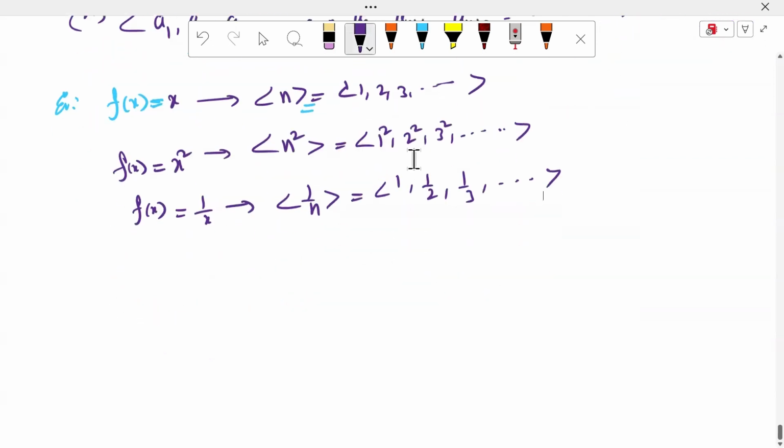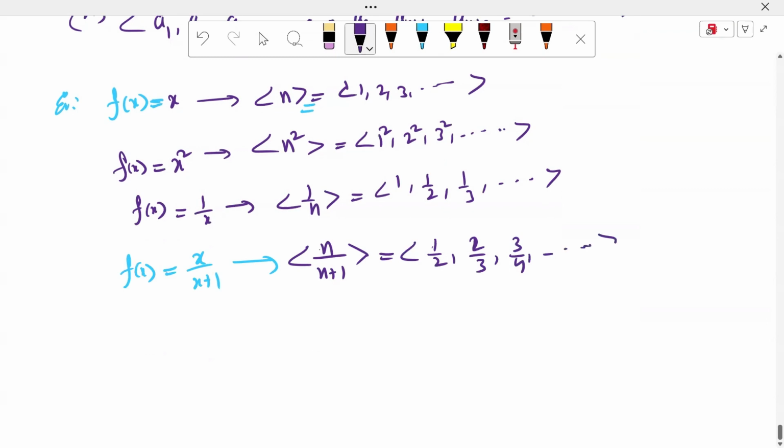f of x is equal to x by x plus 1. What is the sequence, whose domain is the natural numbers and codomain is a subset of the real numbers? It is nothing but 1 by 2, 2 by 3, and 3 by 4. These are the infinite terms.